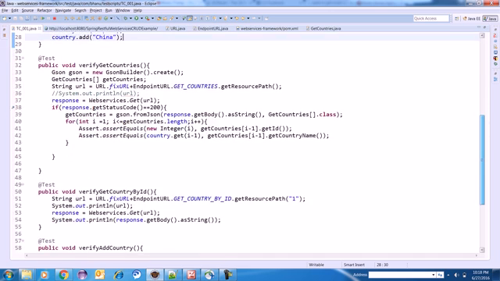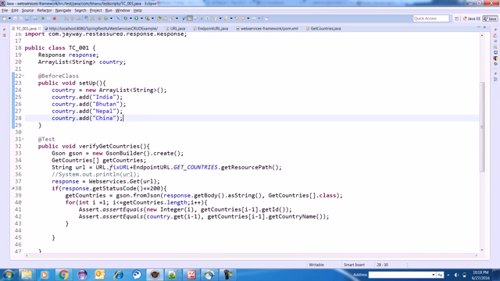Let's say you want to make sure that whenever you are trying to retrieve the data based on the ID, whether your data is right or wrong. You can achieve this in different ways. What you can do is store all the data whenever you are doing verify get countries. You can store all the data at runtime, and when you try to get the same data, it will get verified. Now our important lesson is,